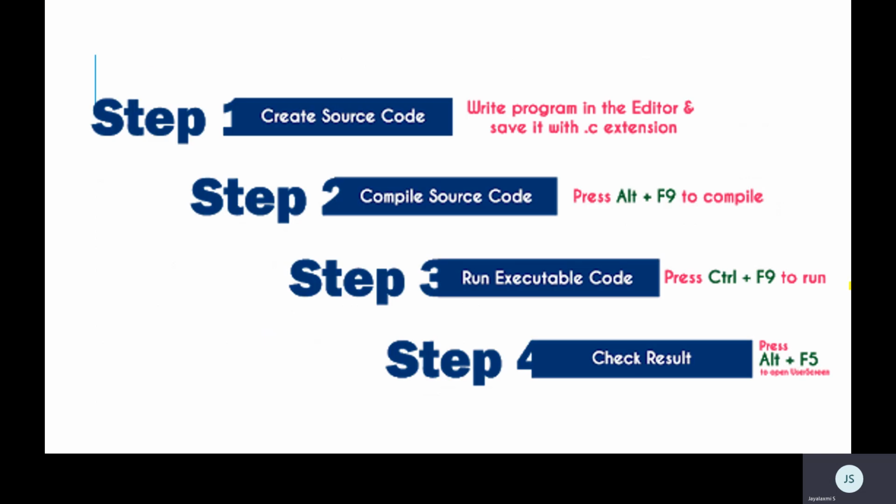Ma'am, how do I execute my code now? Right, the first step is you open an editor and write a source code. The program that you write is called a source code. Don't forget, okay? The program that you write is called a source code, and that is stored with the extension .c.